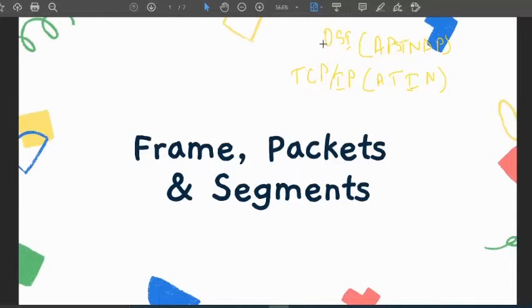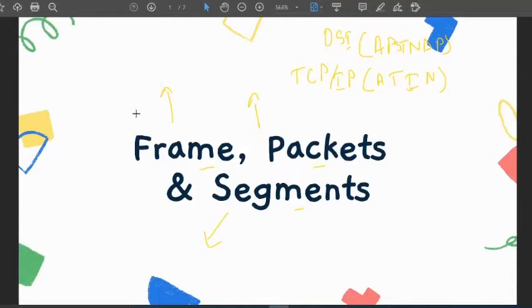There we used these three words very frequently: frames, packets, segments. If you remember, which layer is the frame in? If you know it, pause the video and comment your answer, because it feels good when I see that you guys are understanding it.